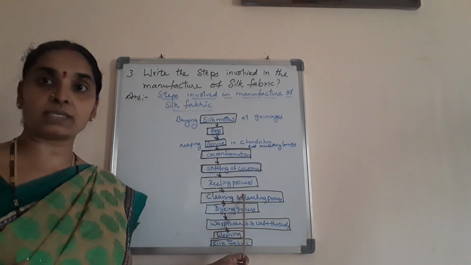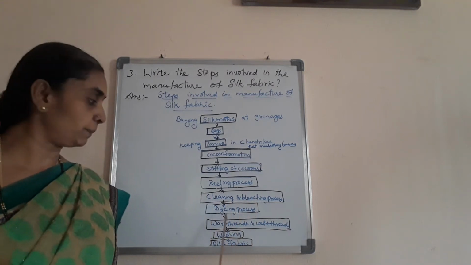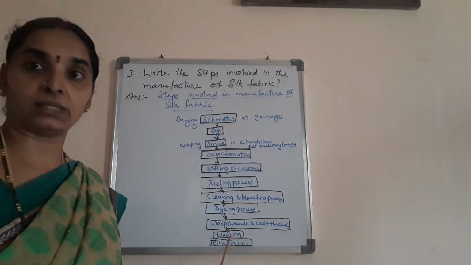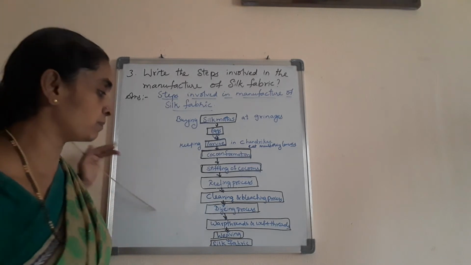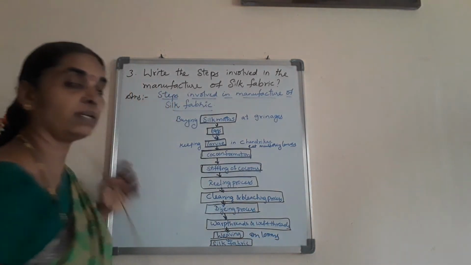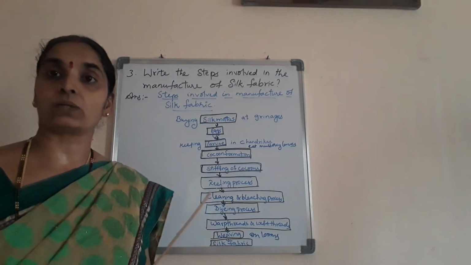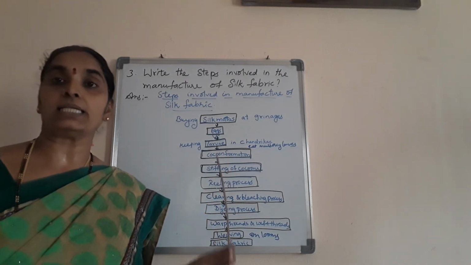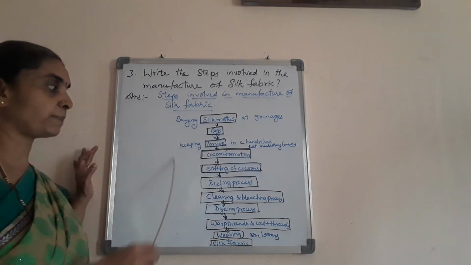Cleaning and bleaching is done, then the dyeing process, then warp threads and weft threads are made over the loom, and the weaving is done on looms. After the weaving process we get the silk fabric. These are the various steps that are undergone to get the silk fabric from the silkworm cocoons. So these are the steps you have to follow.